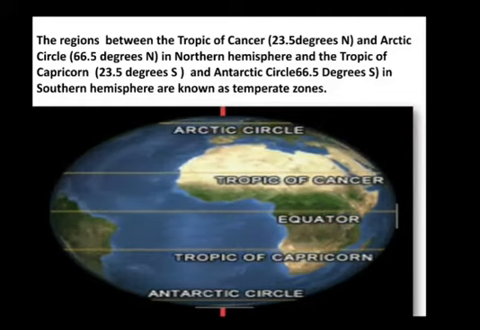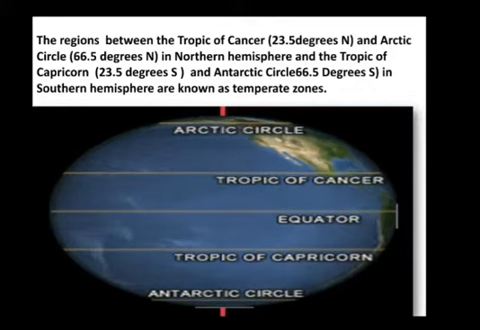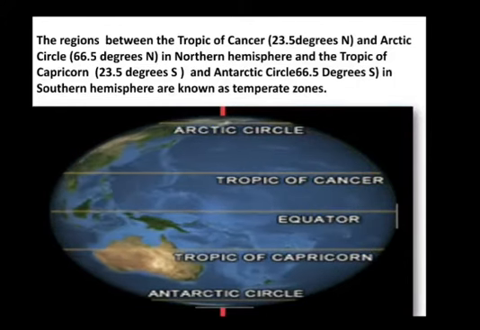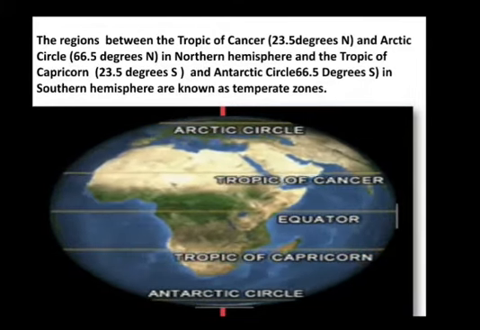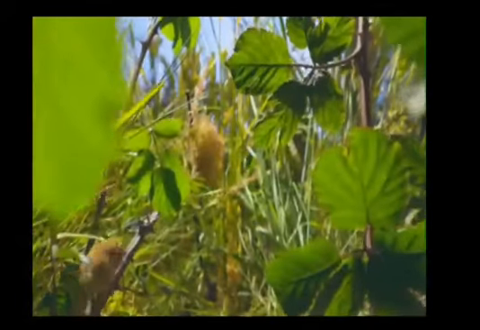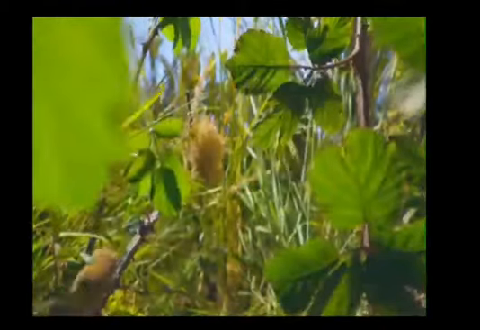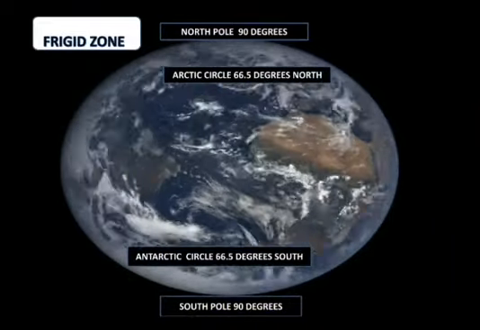This zone experiences mild temperatures as the sun's rays fall on the earth's surface at an inclined angle throughout the year. The days are longer during the summer months while the nights are longer in the winter months. The temperate zone experiences warm summers and cold winter. In the temperate zone, the temperature is mild, neither too hot nor too cold.